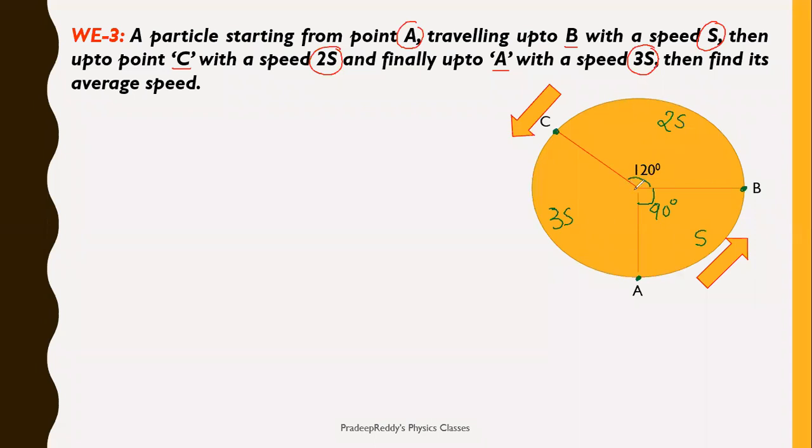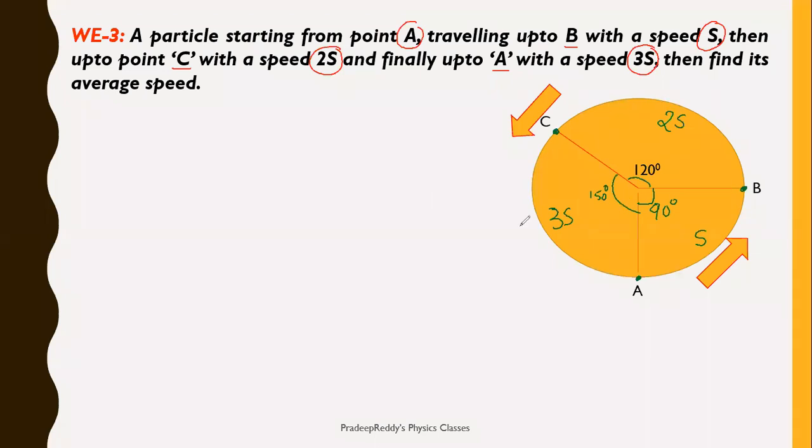And obviously this total angle will be 90 plus 60, it is 150. This angle will be equal to 150 degrees, right?